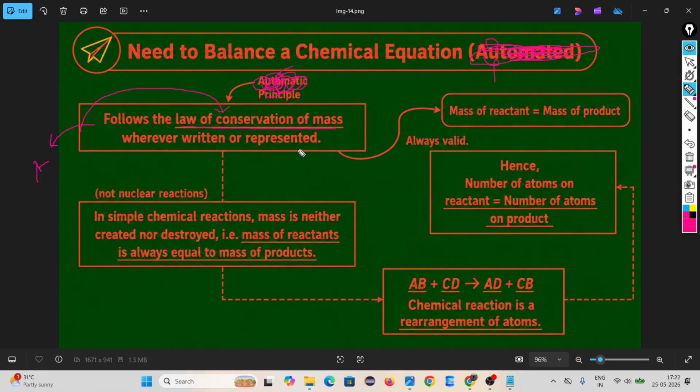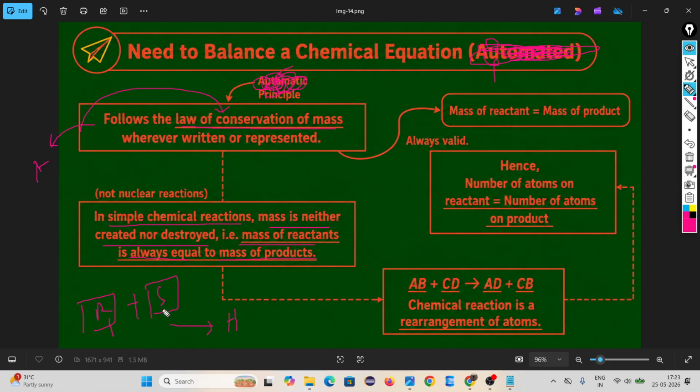What is the law of conservation of mass? In a chemical reaction, mass is neither created nor destroyed. That means the mass of the reactants is always equal to the mass of the products. Suppose Ram and Sam react to form Hari.